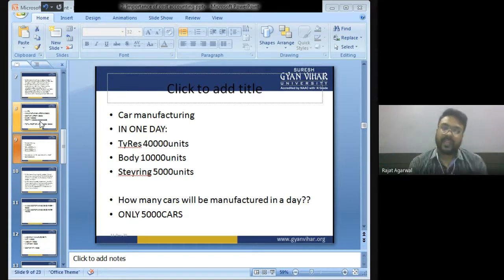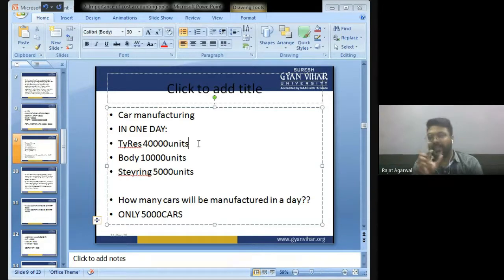We all know that in a car there are 4 tires. Our company is manufacturing 40,000 tires in one day.